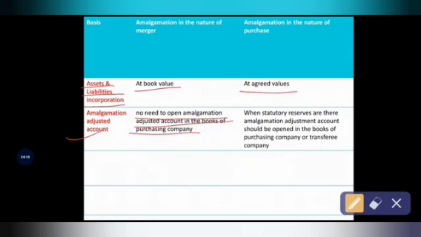But in case of amalgamation in the nature of purchase, there is a necessity to open the amalgamation adjustment account in the books of the transferee company or purchasing company, because all the statutory reserves must be transferred to the amalgamation adjustment account. So in the nature of purchase, we have to treat statutory reserves differently. Therefore the companies must open the amalgamation adjustment account in the books of the transferee company or purchasing company.